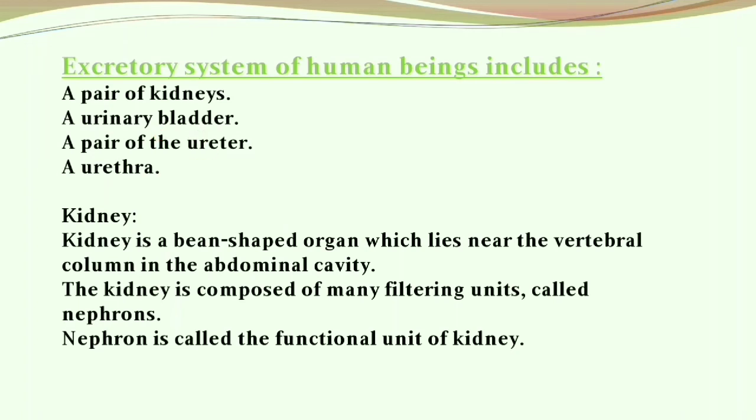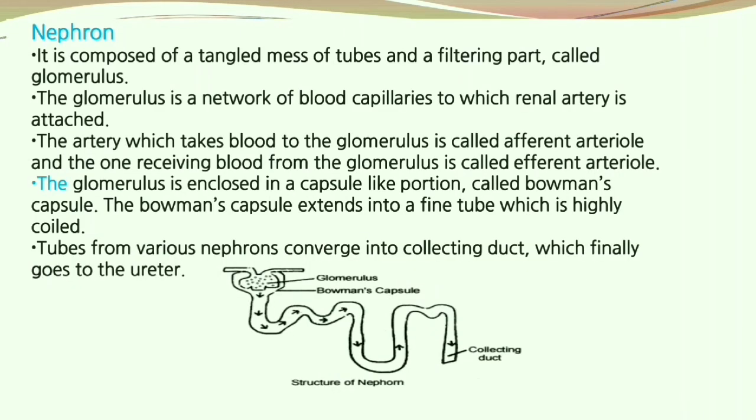Coming to the kidney. The kidney is a bean-shaped organ which lies near the vertebral column in the abdominal cavity. The kidney is composed of many filtering units called nephrons. The nephron is called the functional unit of the kidney. It is composed of a tangled mess of tubes and a filtering part called the glomerulus.